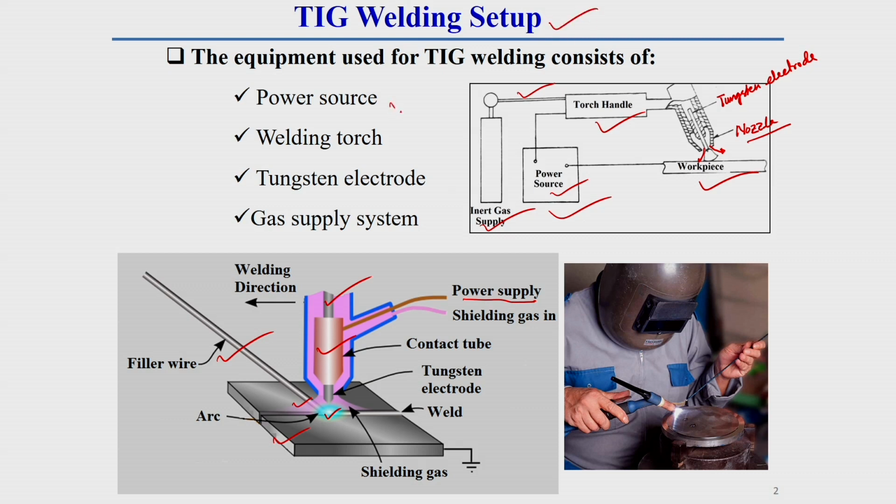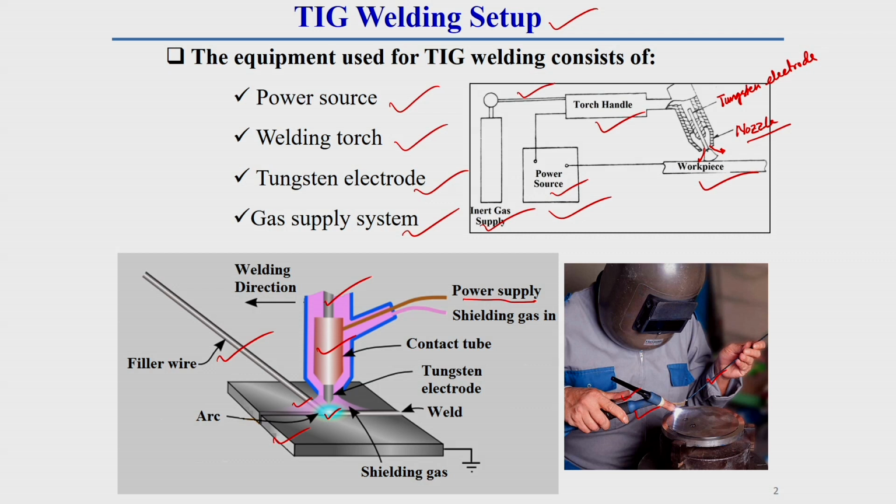It generally has a power source, a welding torch, a tungsten electrode, and a gas supply system. This is the actual practical view of this gas tungsten arc welding setup. Here you see in the left hand this is the filler wire, and in the right hand this is a torch. There is a control switch at the thumb. By pushing or pulling this knob, we can control the gas flow rate and other things.